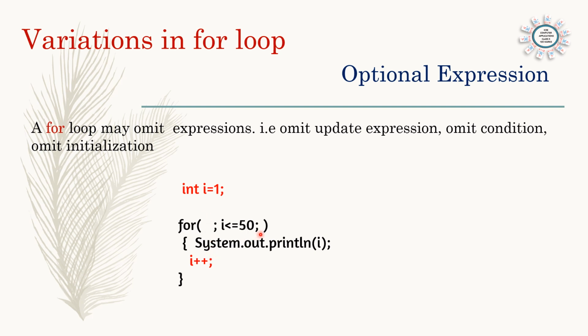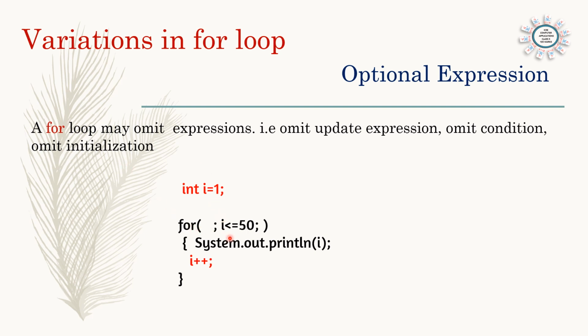The starting value is given before the for loop: int i = 1 is given before the for loop. And here the first part is blank, that means no initialization is here. So automatically the value of i will be 1 because we have given it before, but it is not done inside the for loop.